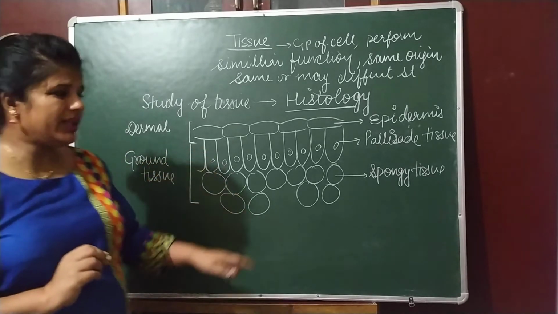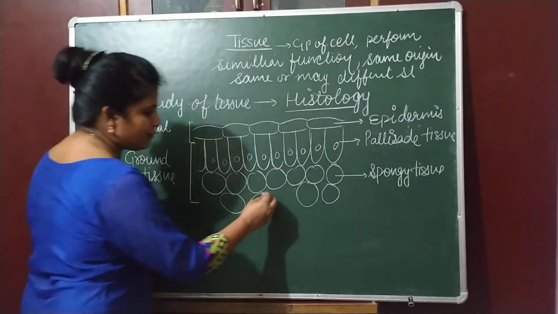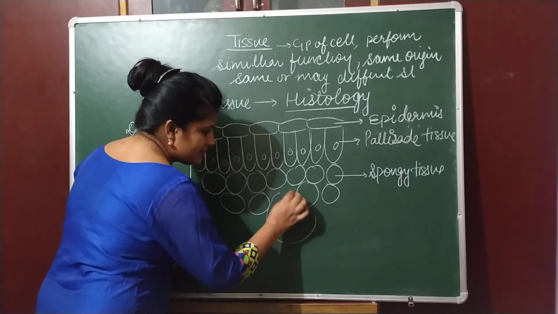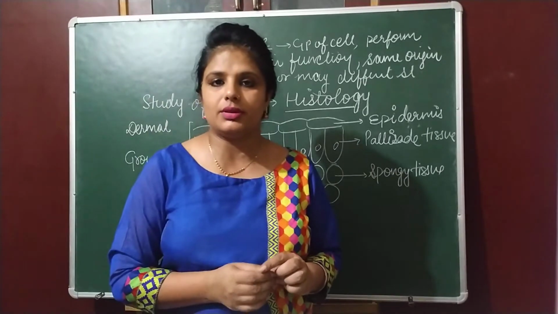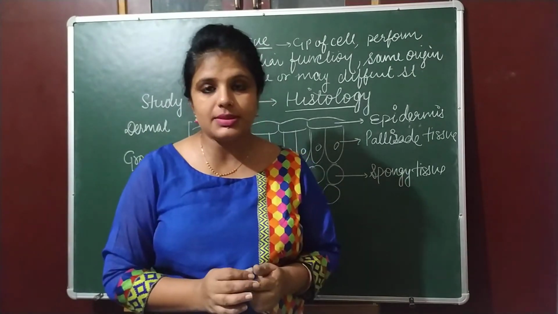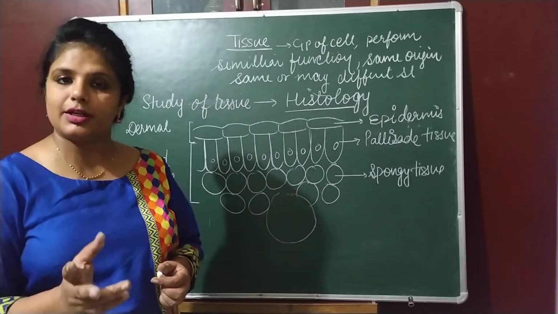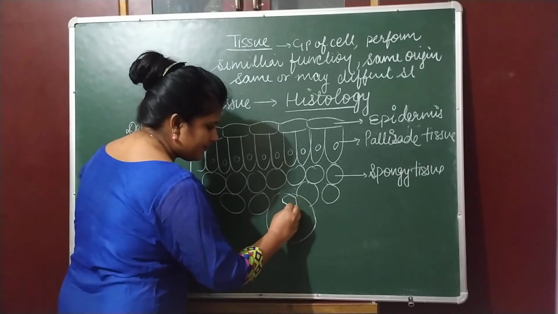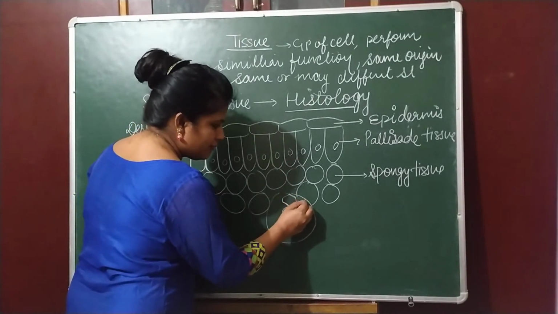Now in between them there is some conducting tissue that is called xylem and phloem. So let's draw. I hope you might have a small idea about xylem and phloem. Xylem helps in conduction of water and phloem helps in conduction of food. So they have some xylem and they have some phloem also.